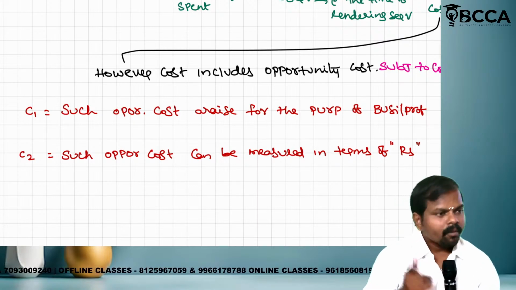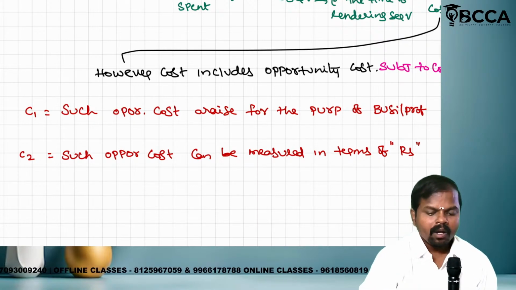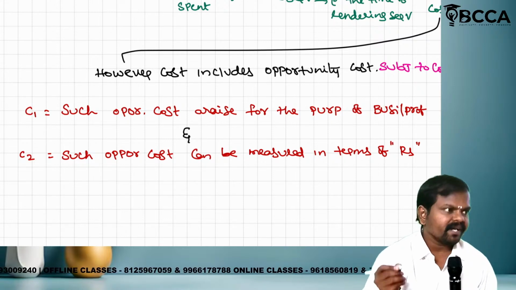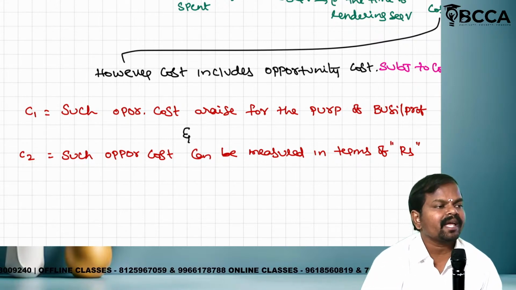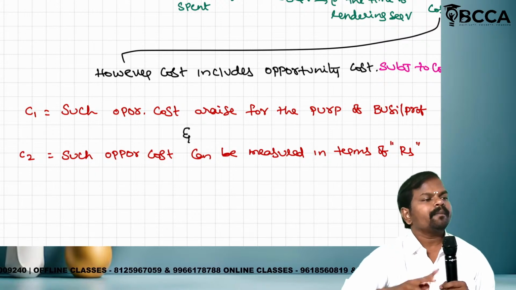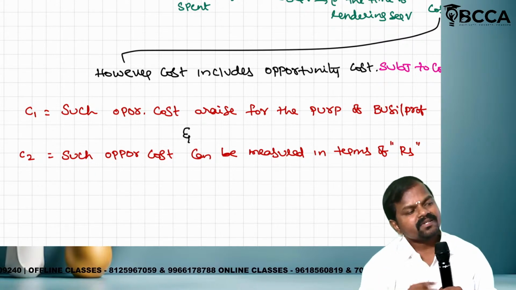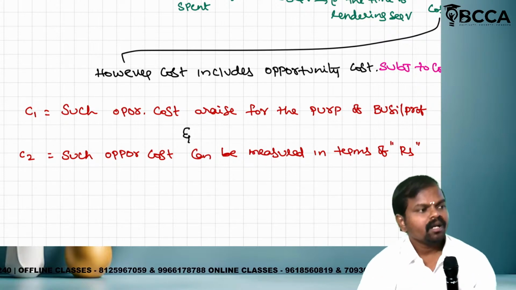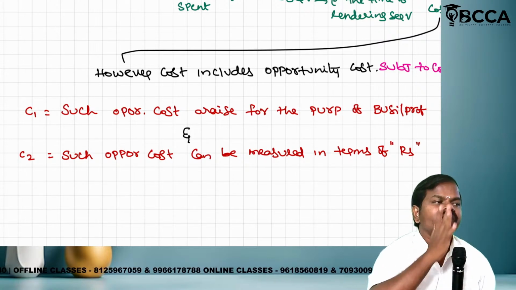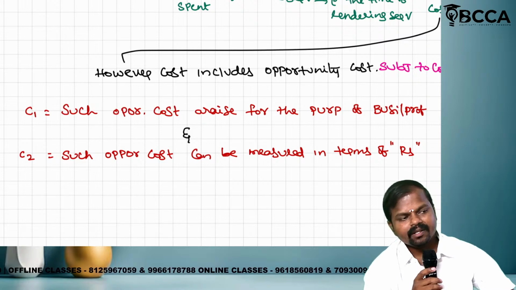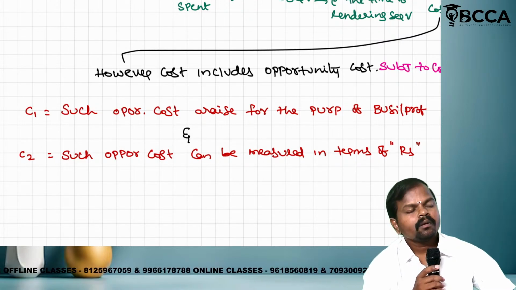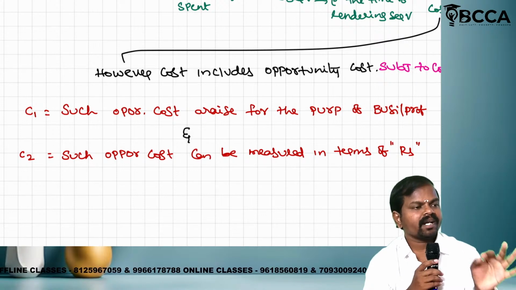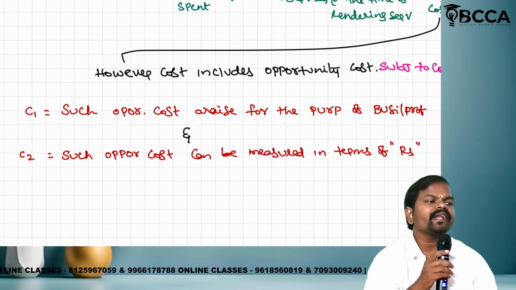Is it clear? Both conditions should be satisfied, or only one condition? Both conditions should be satisfied. That is the reason we are using the AND symbol. AND means both conditions; OR means any one of the conditions. Is it clear? Now tell me, what is the treatment of opportunity cost in the UK? Excellent. Directly considered as cost, without any conditions.